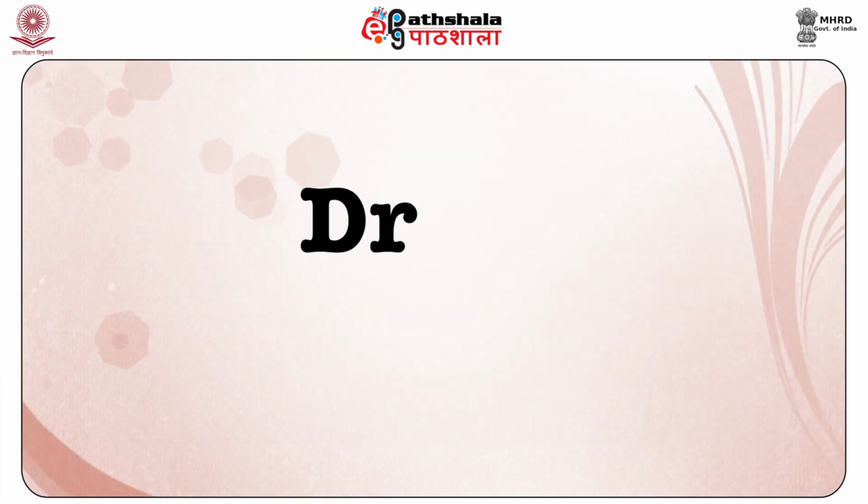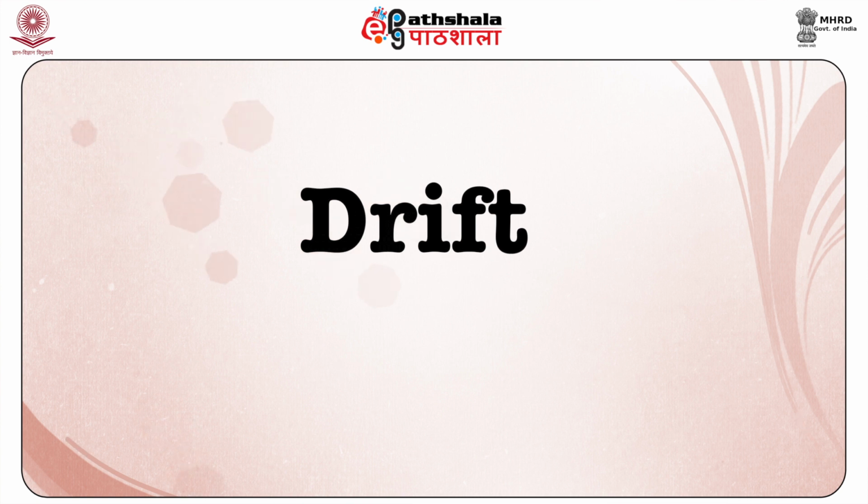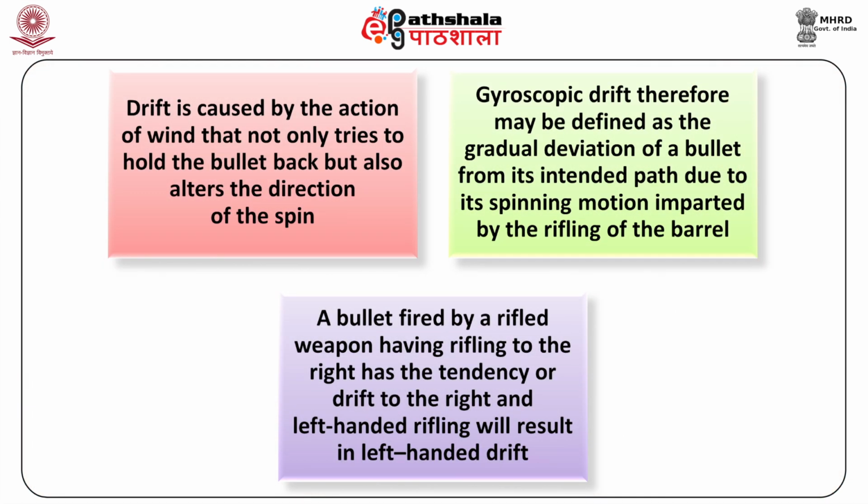Dear student, now let us discuss drift. Drift is caused by the action of wind that not only tries to hold the bullet back but alters the direction of the spin. Gyroscopic drift, therefore, may be defined as the gradual deviation of a bullet from its intended path due to its spinning motion imparted by the rifling of the barrel.